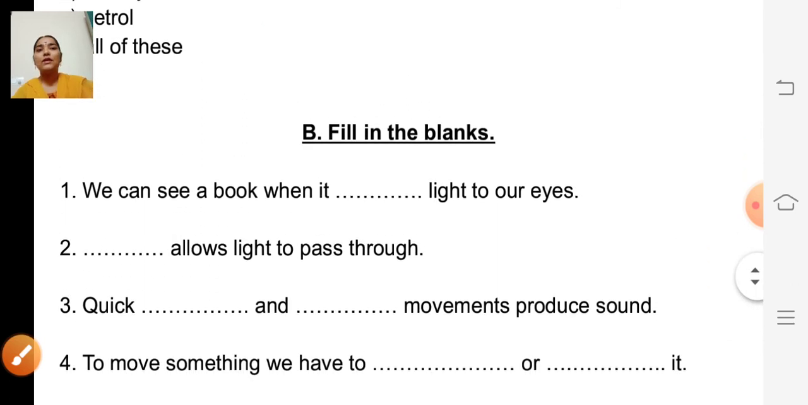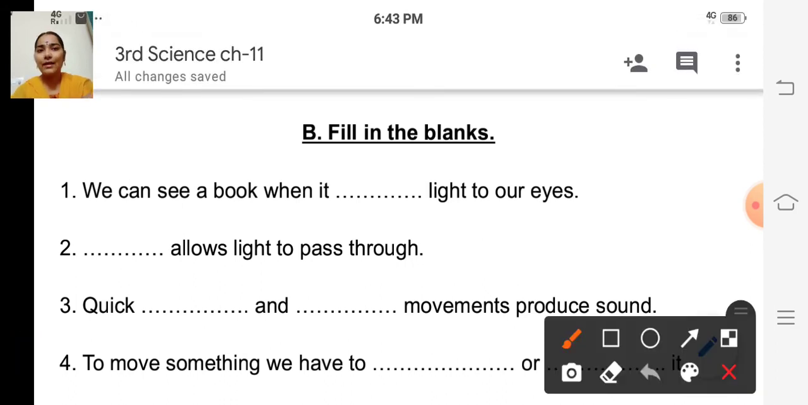So the next one is filling the blanks. Okay. First question. We can see a book when it dash light to our eyes. So how can we see a book? When it reflects the light to our eyes, isn't it? So we can see a book when it reflects. Okay.